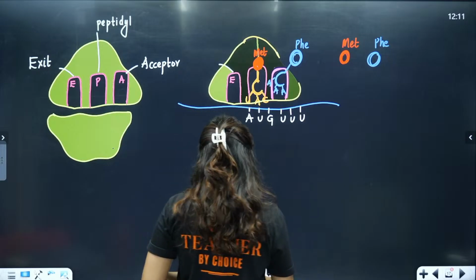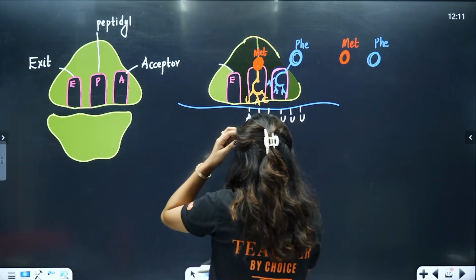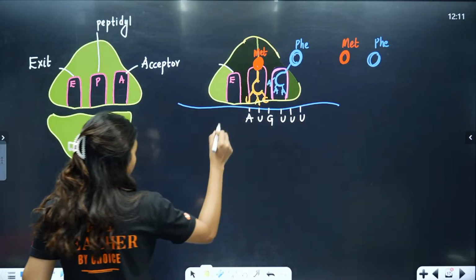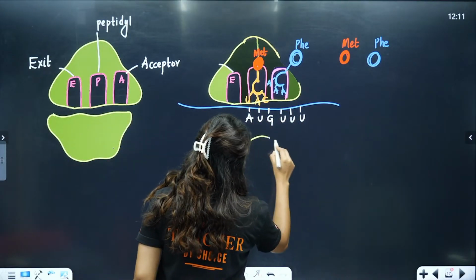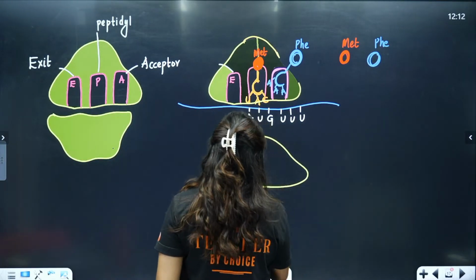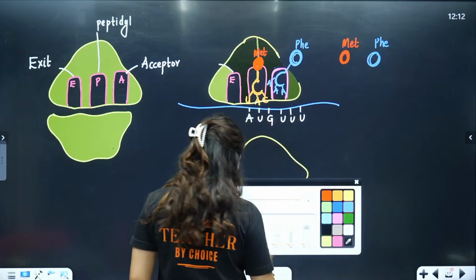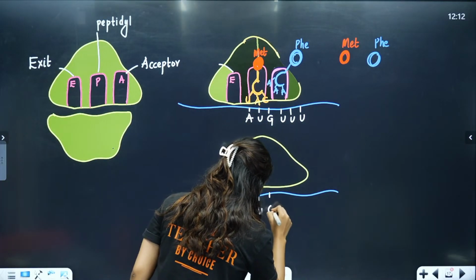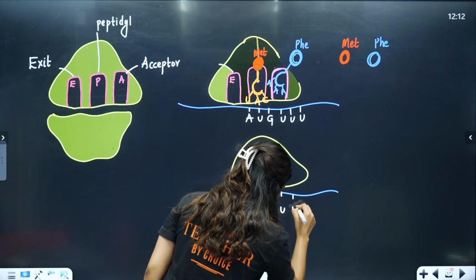Now I will just draw it here down. So what is going to happen after this? Here we have our mRNA. We have AUG, we have UUU.